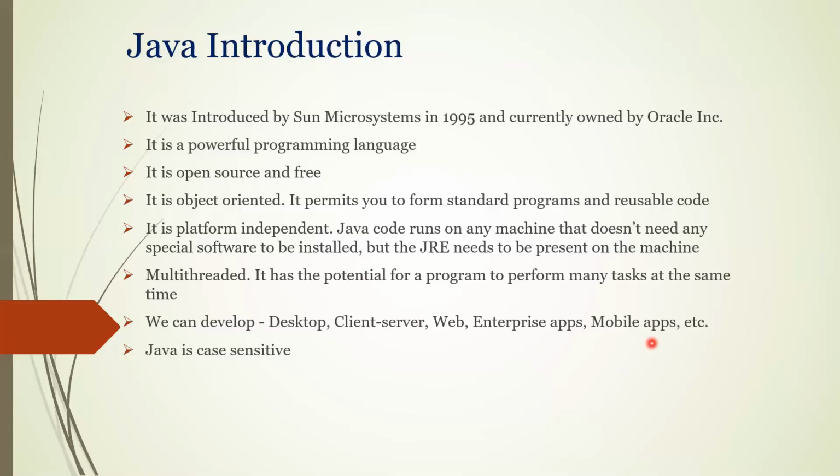And mobile applications: through your mobile, whatever applications you are able to access, all those things, and you are able to develop mobile apps also. So all these things are possible, guys. Using Java you can develop Windows or desktop applications, client server applications, web applications, enterprise applications, and mobile applications. So different types of applications can be developed using Java.